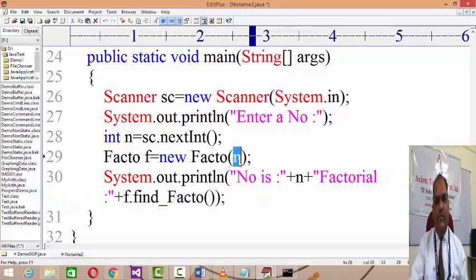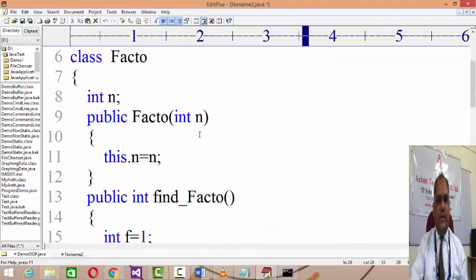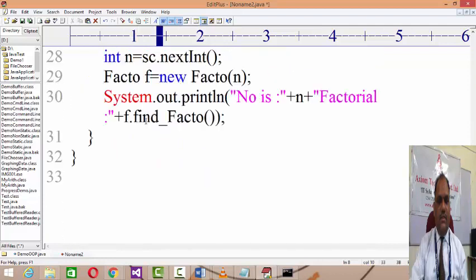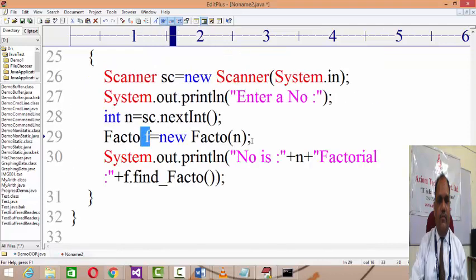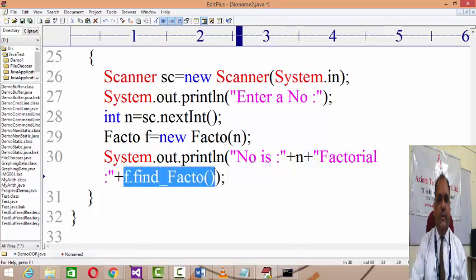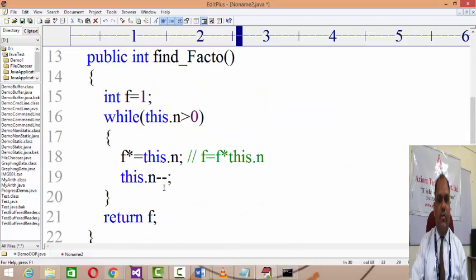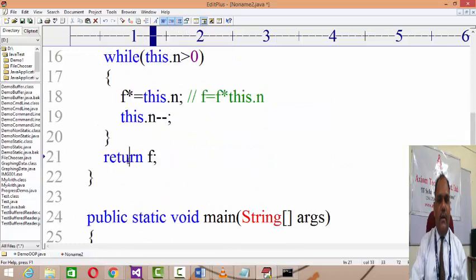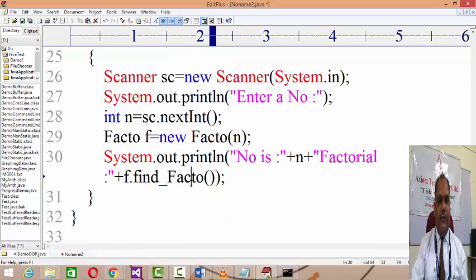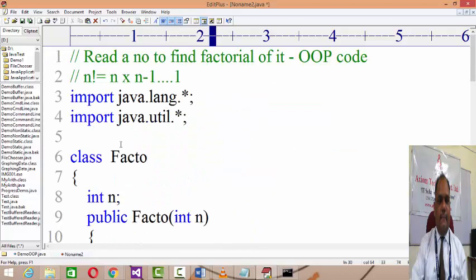right? So as this n value will be passed on to the constructor as an argument, it will initialize the current object's copy. Current object means your f. Its copy will be initialized with the local n. And after that, f.findFactor will give a call to the findFactor method, and then the factorial value will be returned, and you can print it over there. Let's cross check this.